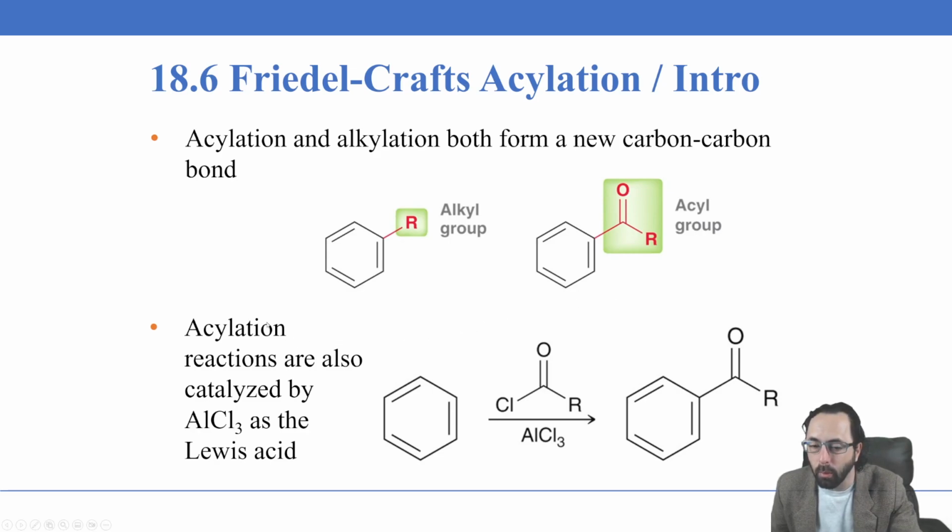And so the way we do the acylation is the same as we do the alkylation, but instead of having an alkyl halide, we're going to have an acyl halide here, with the halide attached to the carbon that is double bonded to the oxygen. And this is going to produce for us an acyl benzene ring.